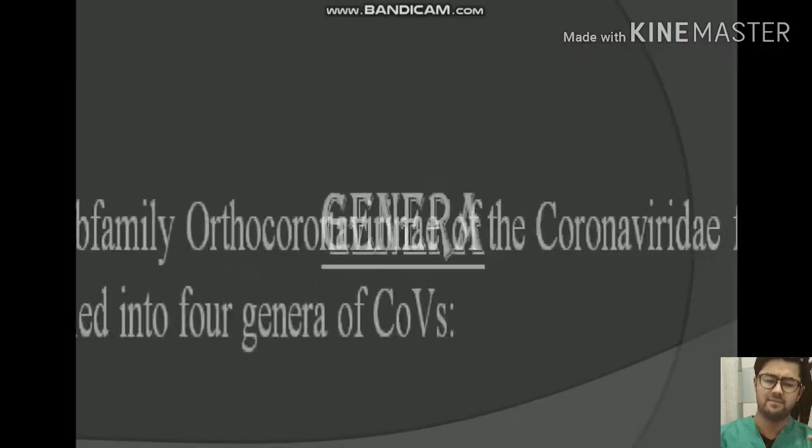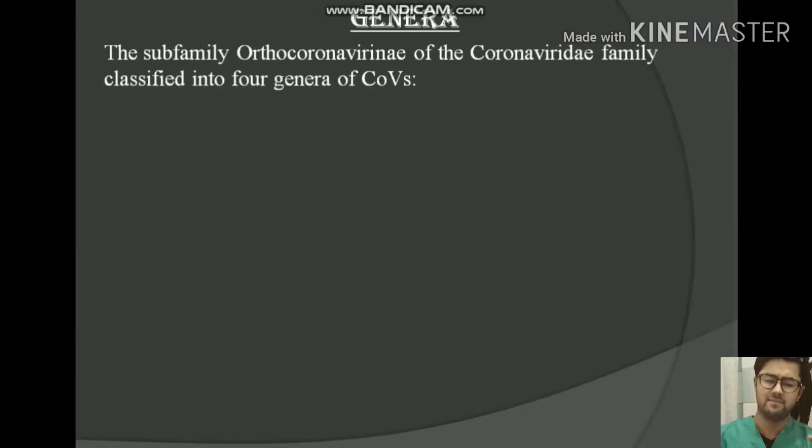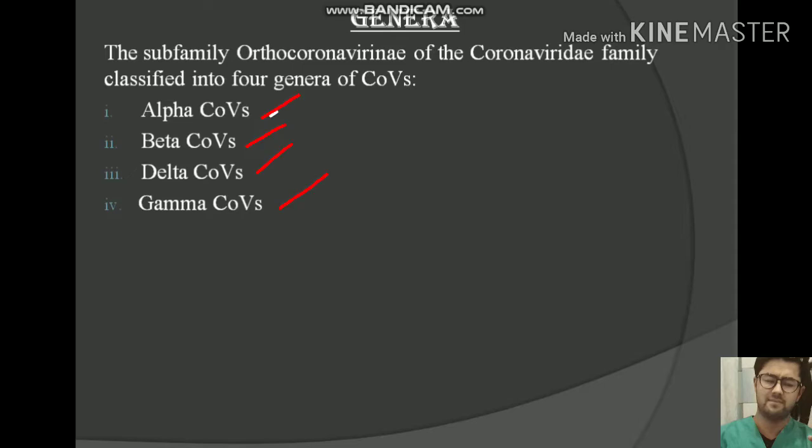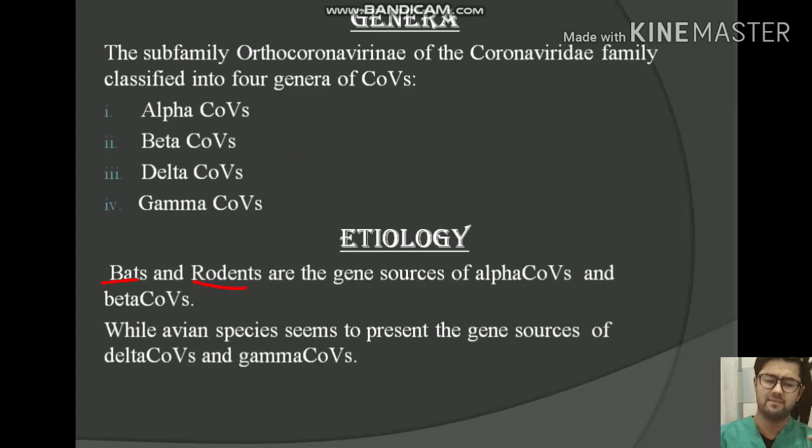Some important points about the family of this virus, that is, the genera. It has four genera. The subfamily Orthocoronavirinae of the Coronaviridae family is classified into four genera of coronavirus: alpha coronavirus, beta coronavirus, delta coronavirus, and gamma coronavirus. Rats and rodents are the gene source of alpha coronavirus and beta coronavirus, while avian species seem to be the gene source of delta coronavirus and gamma coronavirus.